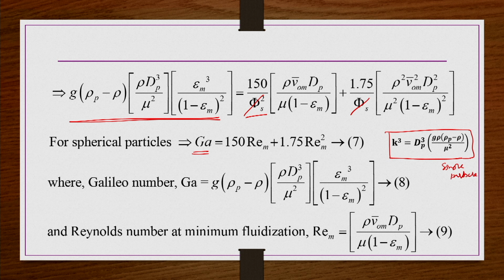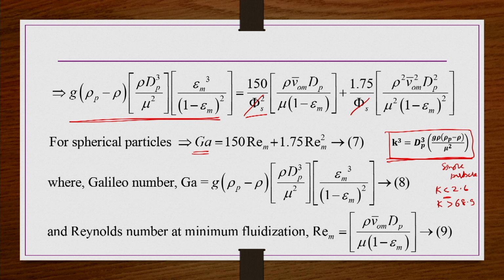If k is less than 2.6, we know this is the Stokes regime. If k is greater than 68.9, we know it as the Newton's flow regime. In between it is the intermediate region, so then calculation has to be done. So, that advantage was there by finding out this k factor, right, in the case of a single particle. But here in the case of packed bed or fluidized bed, that advantage is not there, because in the case of packed or fluidized bed, we do not know the exact transition from laminar to turbulent conditions, right.